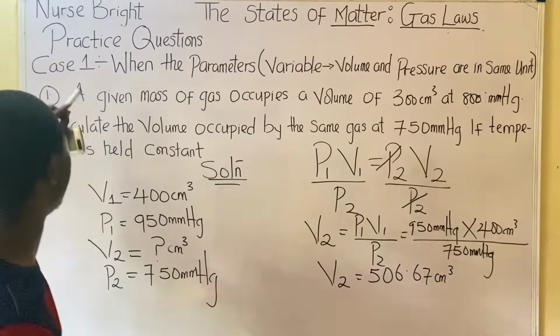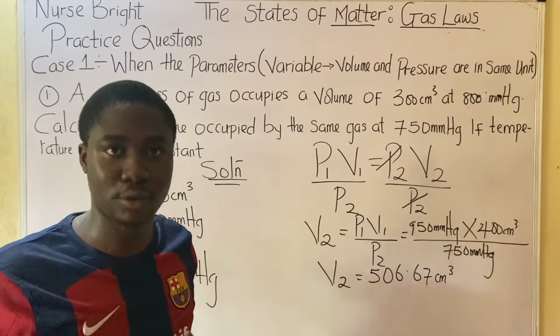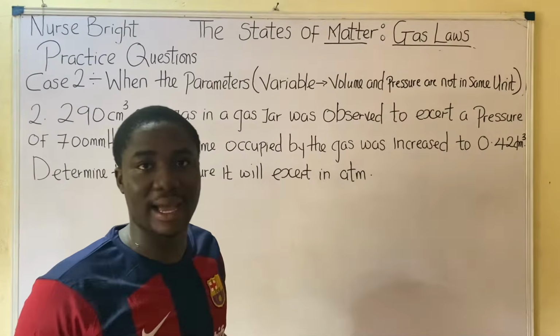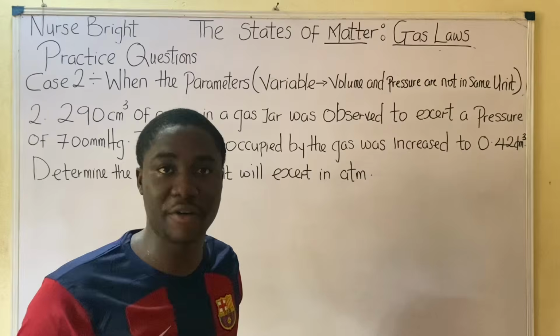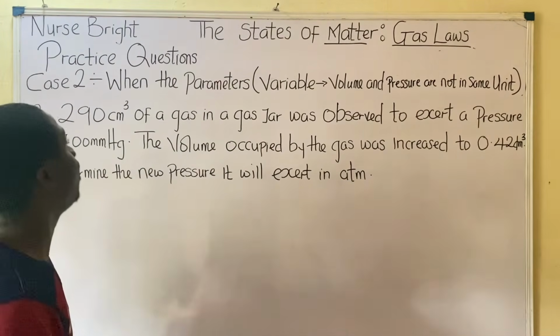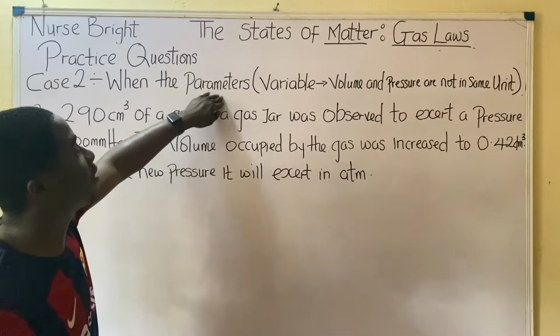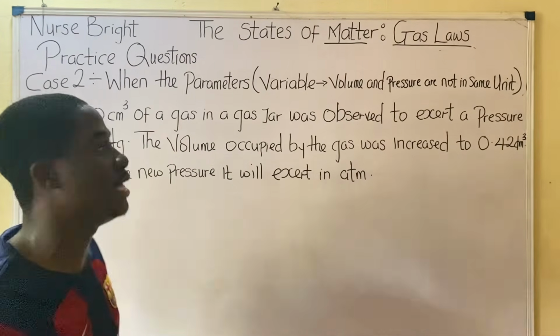So move over to the next case on solving questions under Boyle's Law, which is case number 2. Get ready. Okay guys, moving further, let us solve this question together. It is extremely easy. Now we are on case number 2, which is when the parameters, which are the variables, volume and pressure, are not in the same unit. You see it in this question.